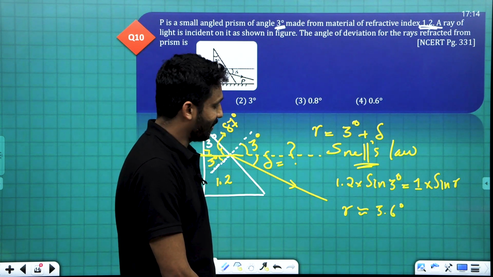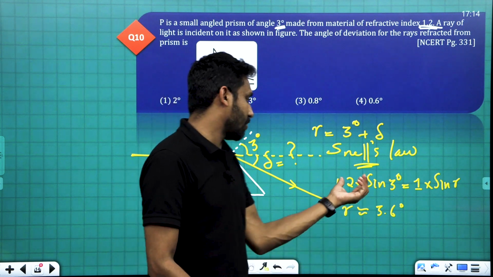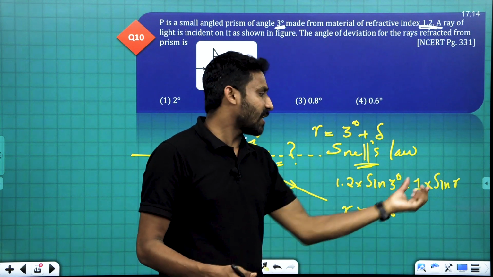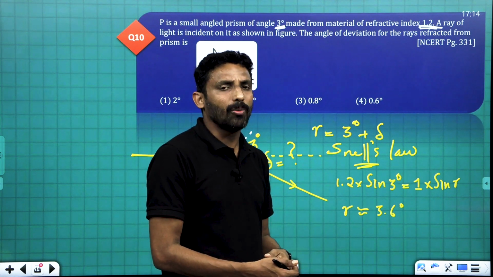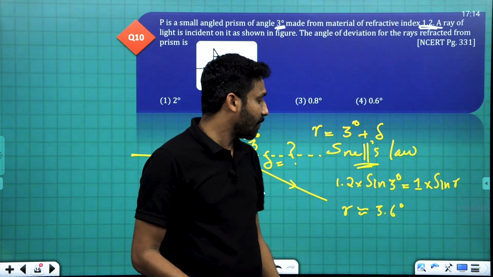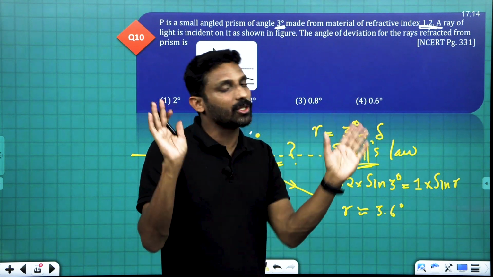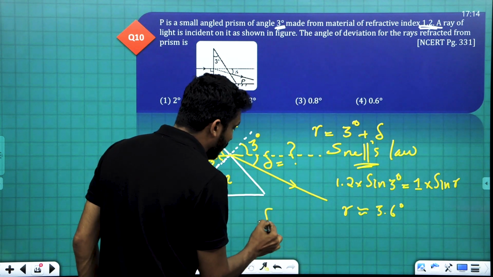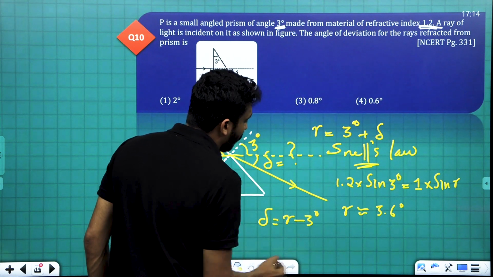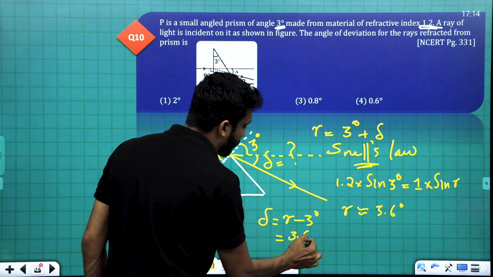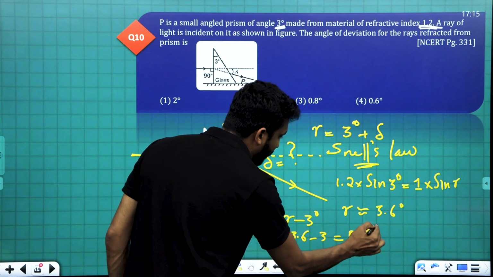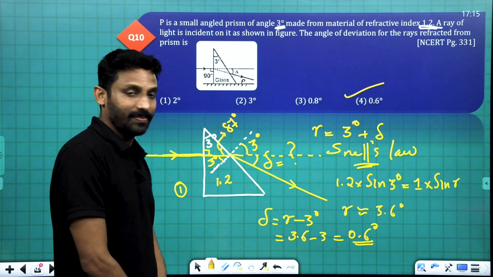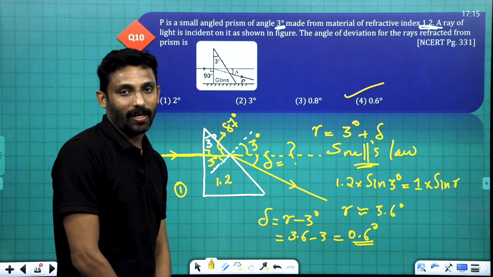Because this is a very small angle, sine r is equal to a very small value, then that will be equal to r itself. So r is 3.6 degree. We can write so. No problem. And what about this deviation angle? Deviation is r minus 3 degree, 3.6 minus 3, which is equal to 0.6 degree. It's very clear. 0.6 degree. The answer is option D. I think you understood properly.